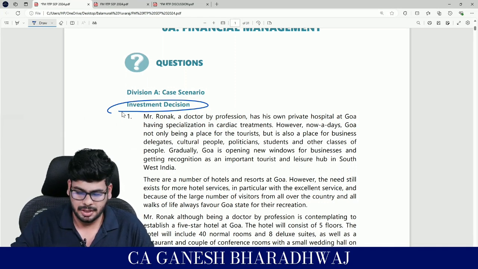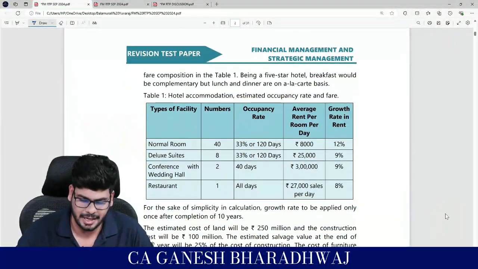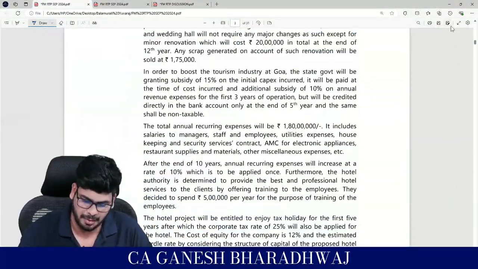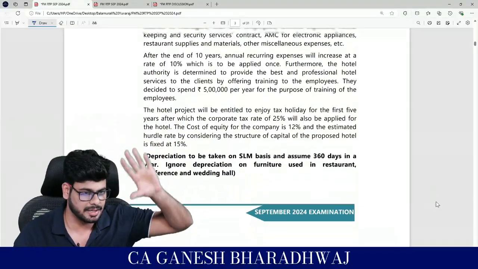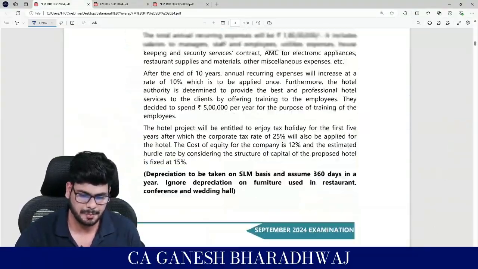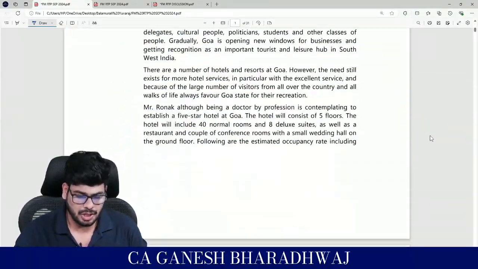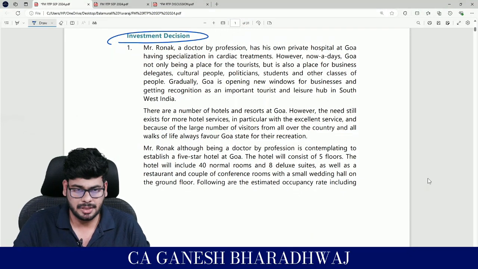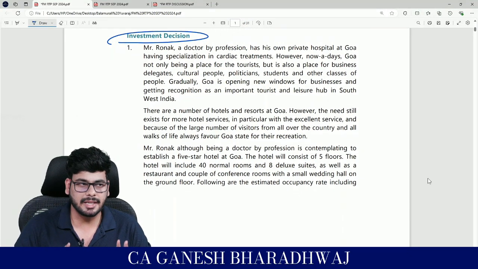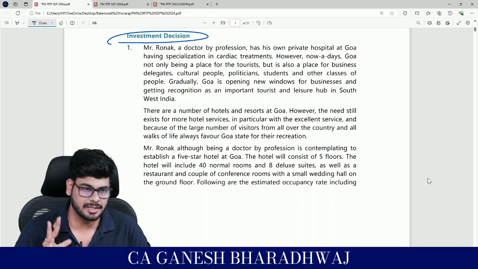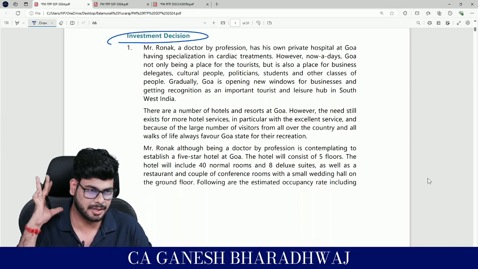You know what? This question actually is ideally not a 10-mark question. It's in fact much more than that. This is just a case study. Apart from that, they have built some questions here. The moment you look at the length, you need not even read. The length itself is enough to break your confidence.